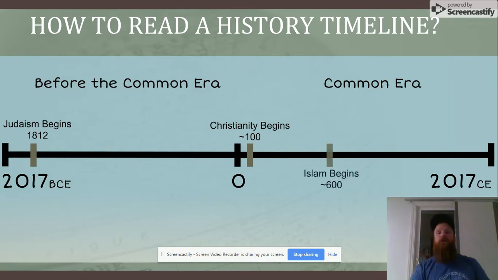Same thing with Islam, which is the last religion we talked about. It started somewhere in the 600 area, 5, 6, 4, somewhere in that area. There's nothing 100% specific. When you go this far back, it's very dependent on what facts or artifacts they find. So nothing is set in stone this far back, depending on what you believe as far as timelines go. All right, so that's how you read a history timeline.